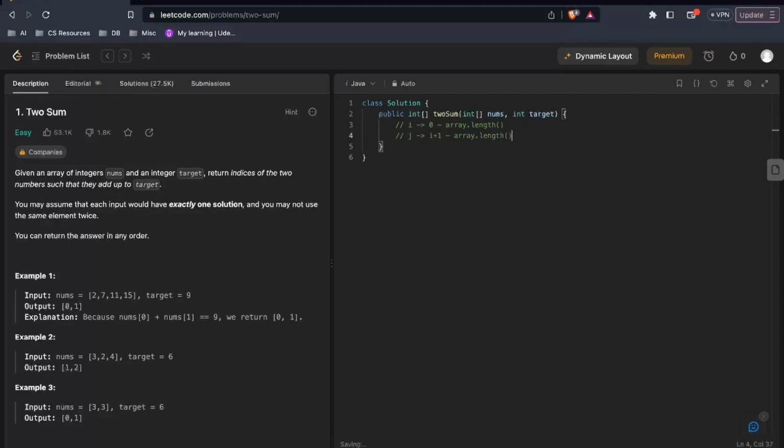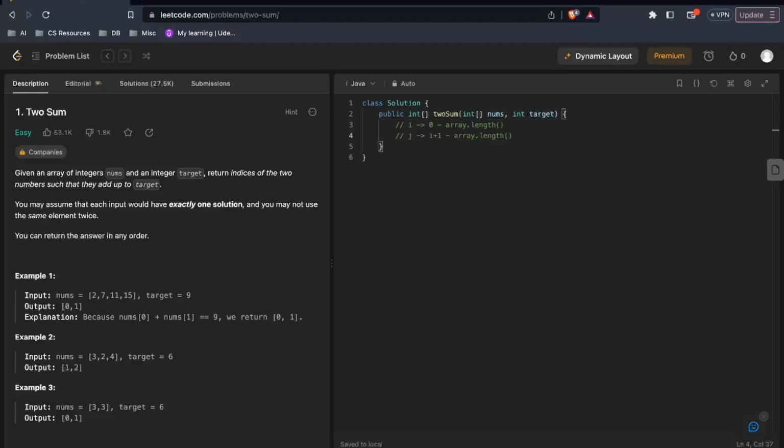Now we will pick an array element that is nums[i], and for each j we will add both of these elements to check whether the sum is equal to the target or not, and if yes, then we'll just return the array. Now this is a brute force solution, so let's optimize on this.